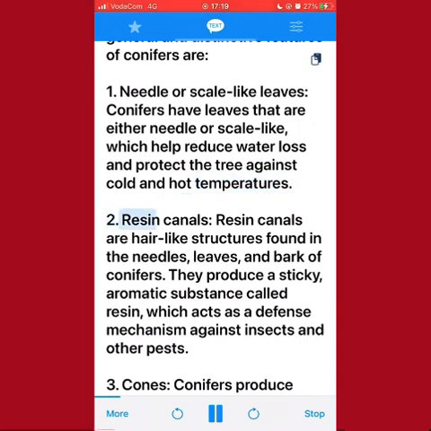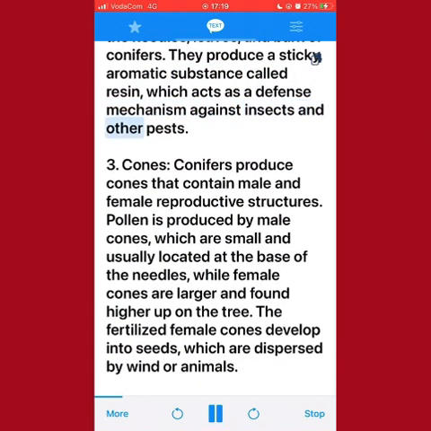2. Resin canals. Resin canals are hair-like structures found in the needles, leaves, and bark of conifers. They produce a sticky, aromatic substance called resin, which acts as a defense mechanism against insects and other pests.